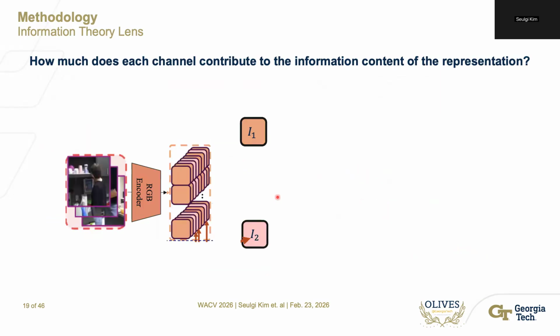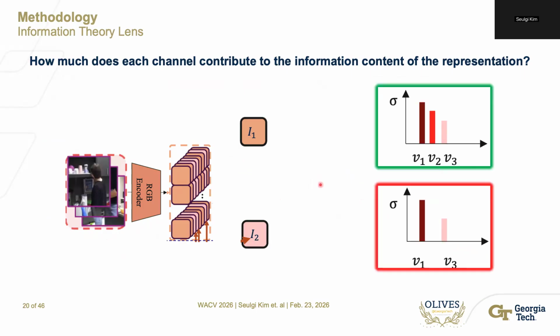Now, let's say we have this RGB video. If we feed this into our RGB encoder, we can get many channels. Then we want to know how much each channel contributes to the information content of the representation matrix. We refer to a channel that contributes more to the representation matrix's information content as an informative channel.